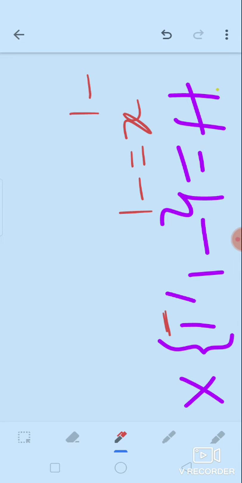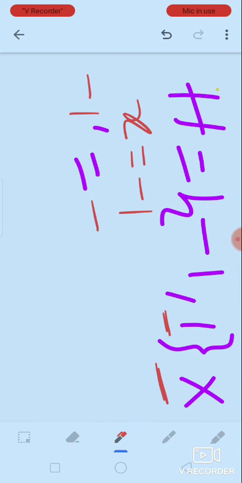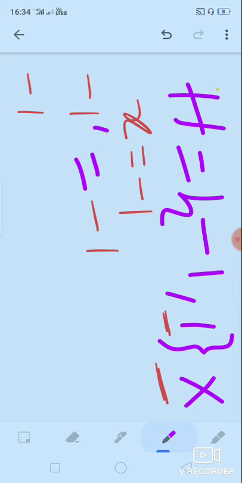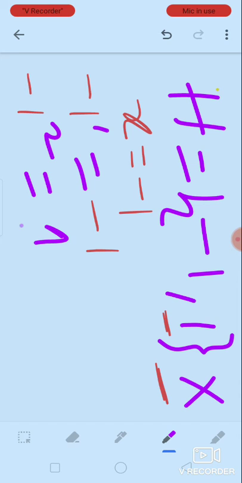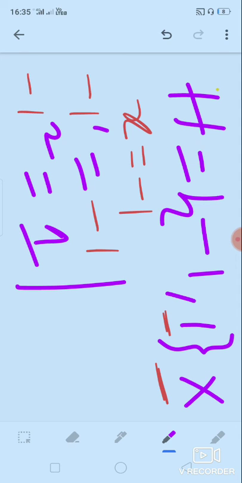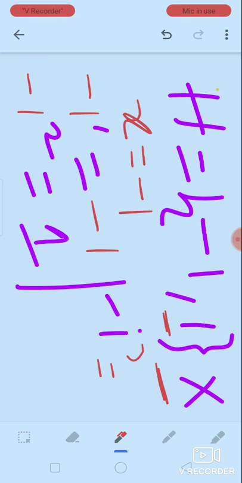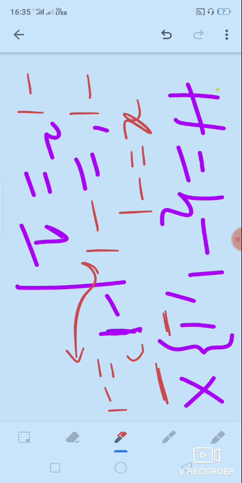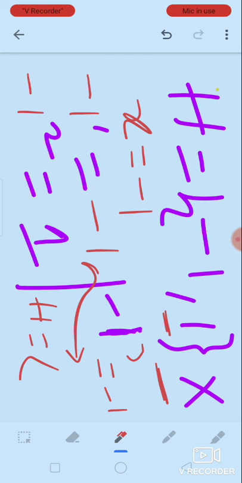So minus 1 whole power 1. Here it is multiplication, right? So minus 1 whole power 1, what do I get? Minus 1. So minus 1 whole square, what do I get? 1. I get minus 1 and 1. So minus 1 is a generator for this group. Suppose I take minus 1 whole cube, what do I get? Minus 1. So I get the same element again, right? So here h is generated by minus 1.